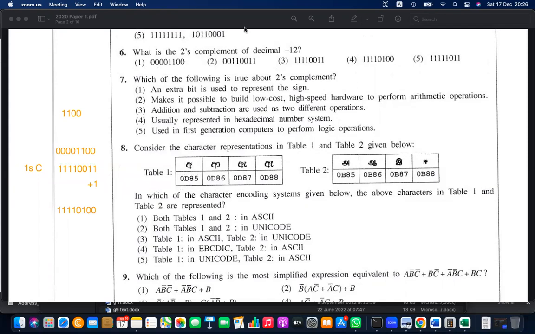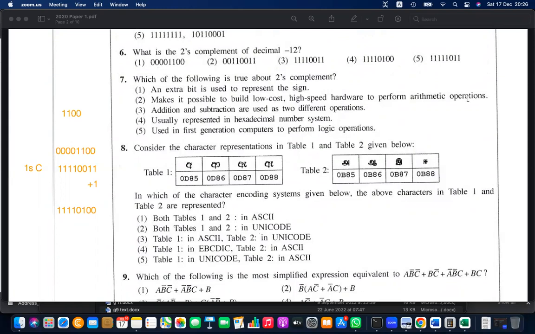Then question number 5, answer 4. Question 6 also answer 4. Question 7: which of the following is true about the 2's complement? An extra bit is used to represent the sign. No. No extra bits. Just the normal bits, but the first bit is used for the sign. And it makes it possible to build low-cost, high-speed hardware for arithmetic operations.